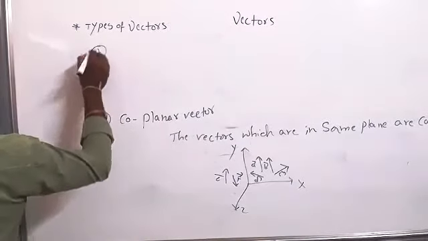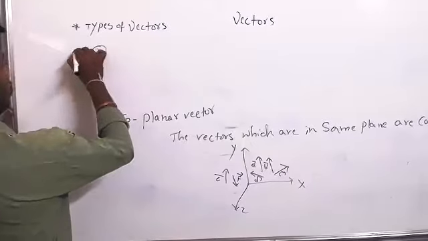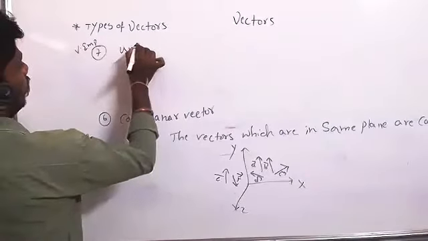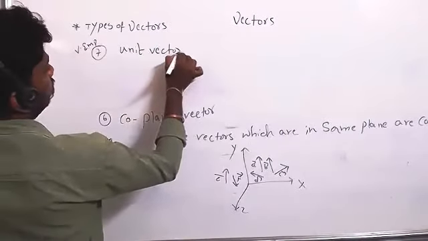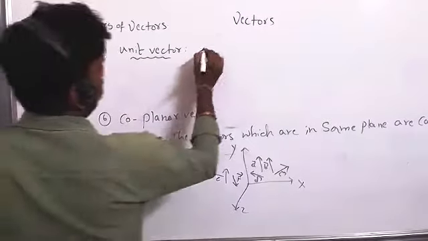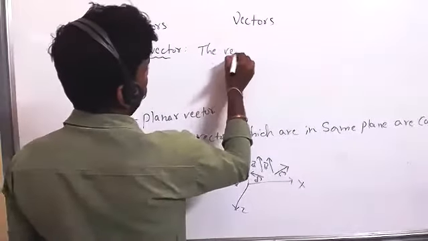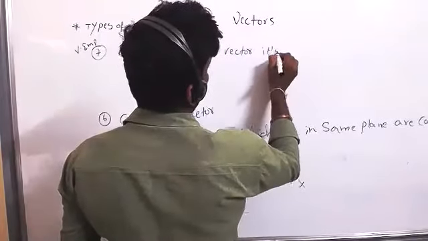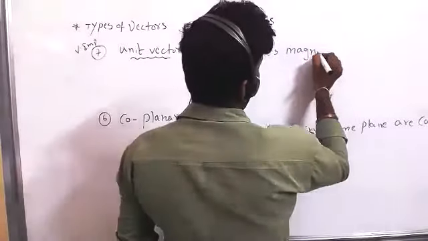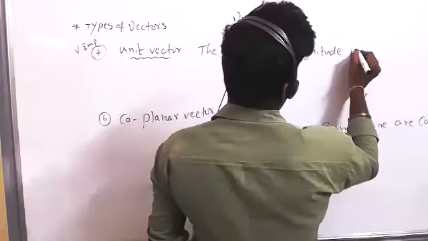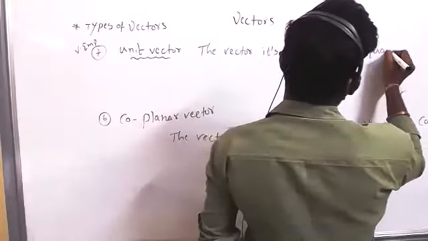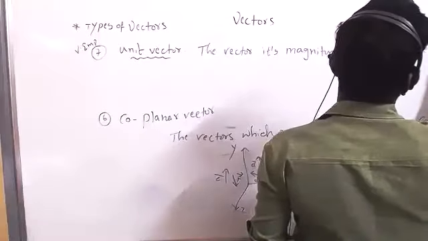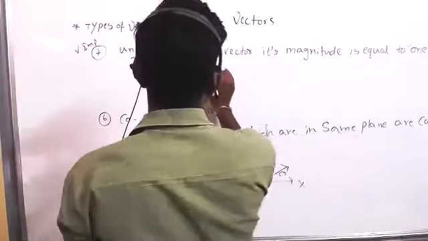Seventh, very important: unit vector. The vector whose magnitude is equal to 1 is called a unit vector.